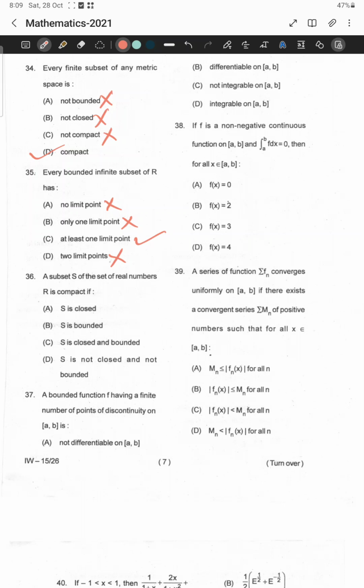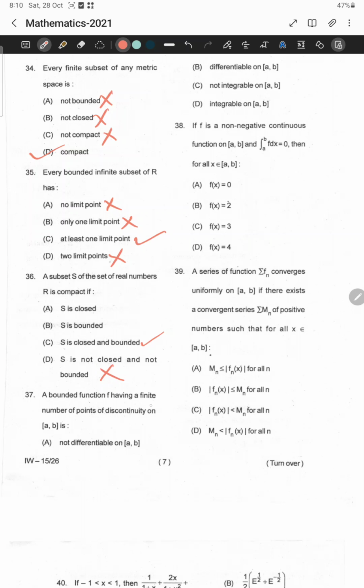Let us move to question number 36. A subset S of the set of real numbers R is compact. Compact implies that it is both closed and bounded. So S is closed, true. S is bounded is also true. S is closed and bounded is more appropriate, as this includes both A and B. Compact means it is both closed and bounded. This is also given by the Bolzano-Weierstrass theorem. S is not closed, not bounded, this is false.